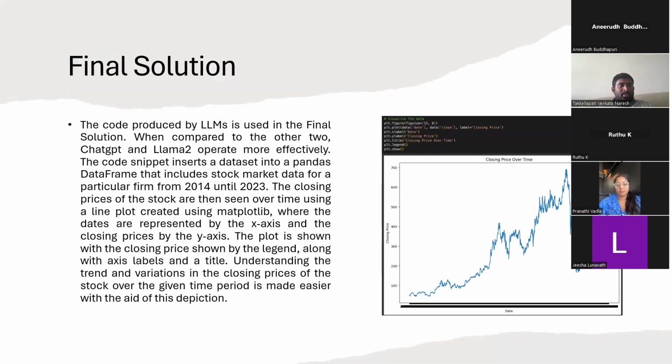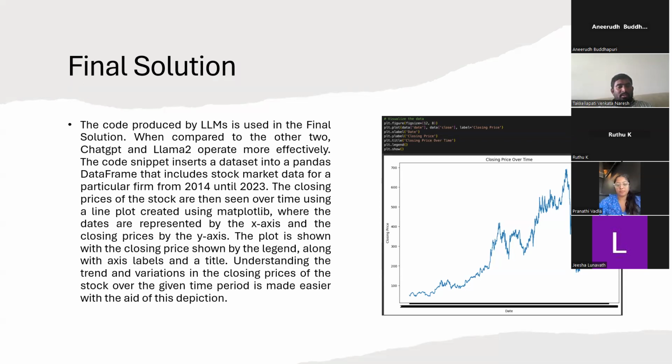Coming to the next slide. Final solution. The code produced by LLMs is used in the final solution. When compared to the other two, ChatGPT and Llama 2 operate more effectively. The code snippet inserts a dataset into a pandas data frame that includes stock market data for a particular firm from 2014 until 2023.